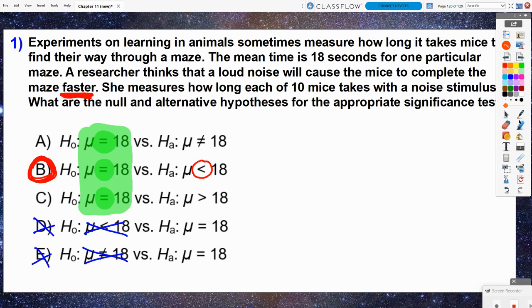So remember, bigger doesn't always mean better. Faster doesn't necessarily mean a higher value. In terms of time, it technically means a smaller value. So always be on the lookout for the little differences that some scenarios produce and how that could basically flip-flop your alternate hypothesis.